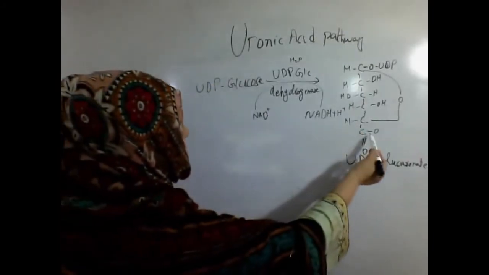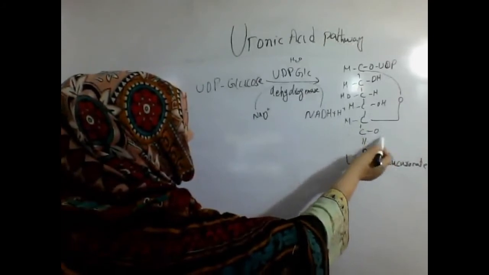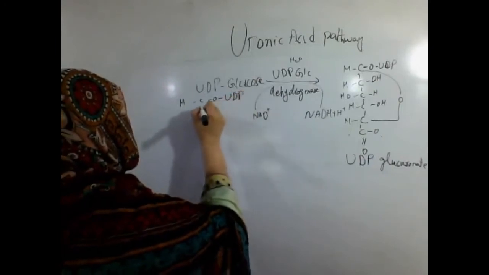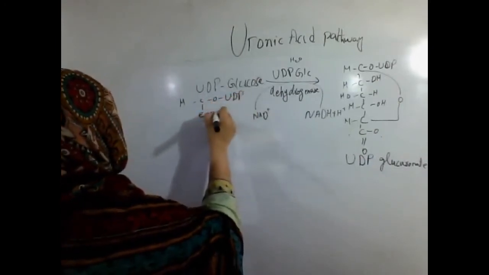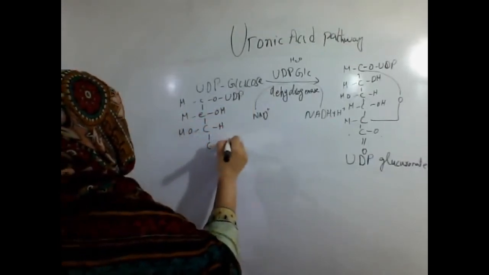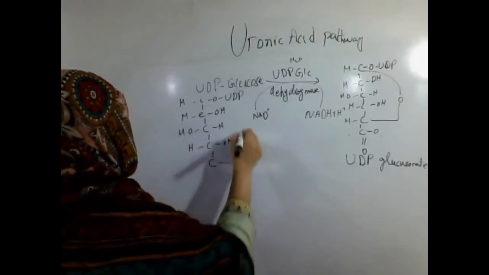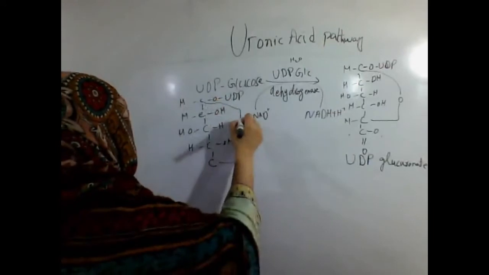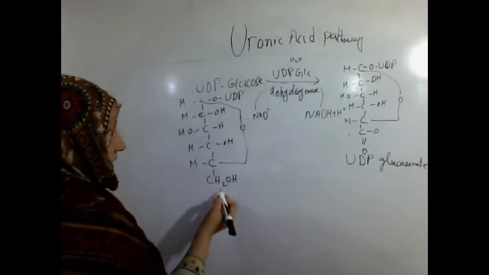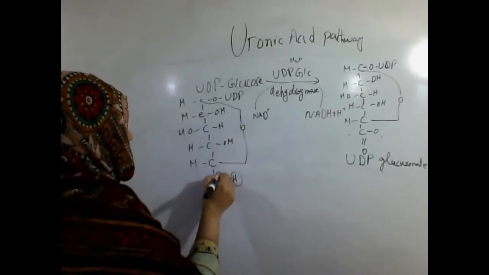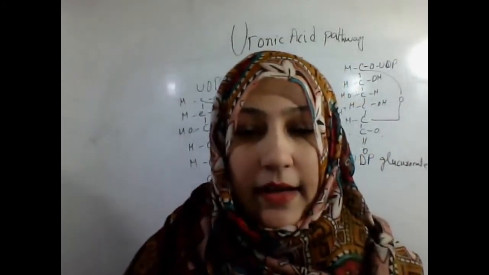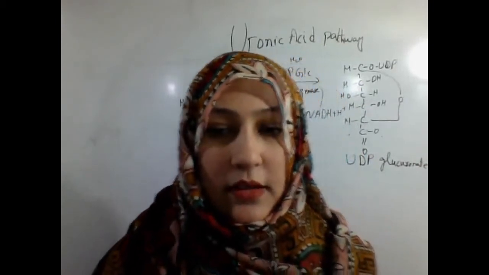From UDP glucose, at the CH2OH, 2 hydrogen molecules are removed, and the UDP glucuronate is formed.